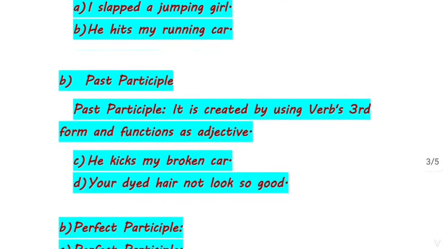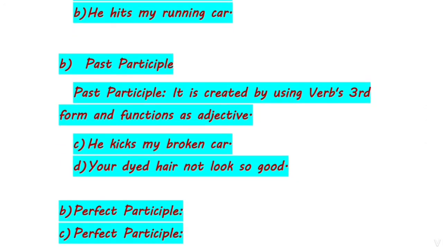Next is past participle. Past participle is created by using the verb's third form and functions the same as an adjective in the sentence. For example, he kicks my broken car. Here you can see that the verb's third form is there, and it is describing the word car, which is a noun. That is why it is a past participle. Next example is, your dyed hair does not look so great. In this sentence, the word dyed is describing hair. So this is a past participle.